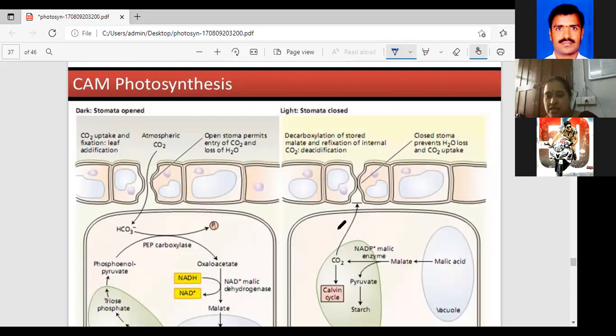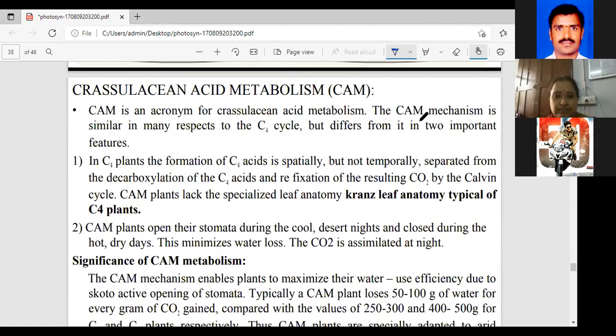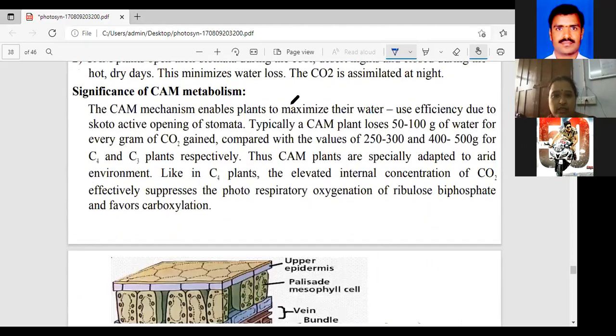But what is the difference between C4 and CAM? The timing is different, daytime and night time. C4 has dual chloroplasts and dual functions, dimorphic chloroplasts. That is the difference between CAM and C4. Next cycle, just wait.